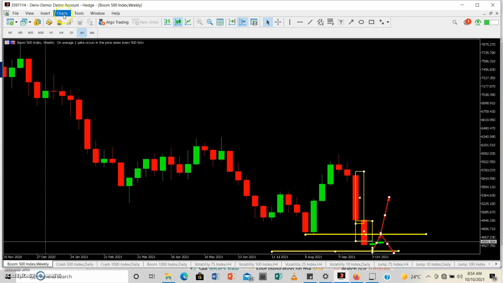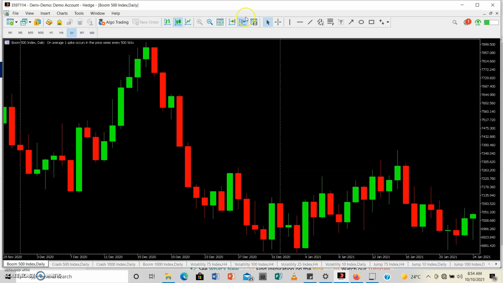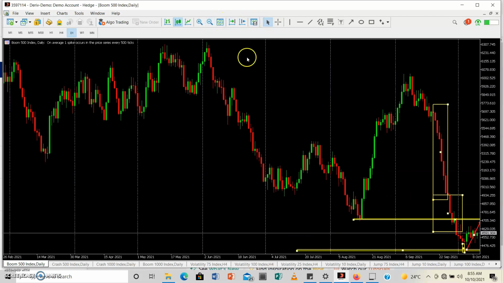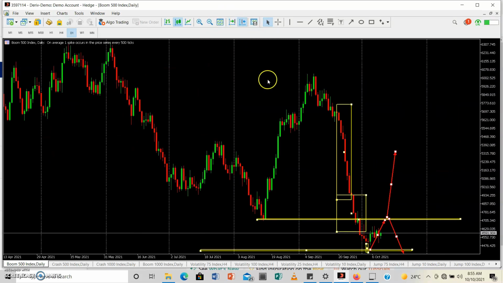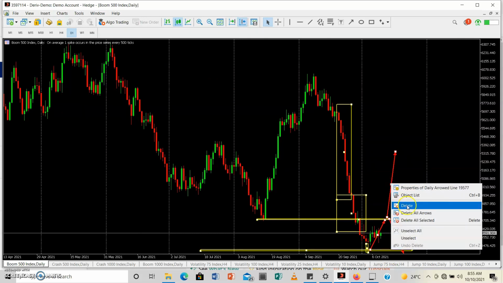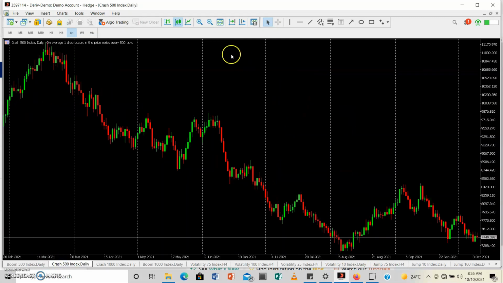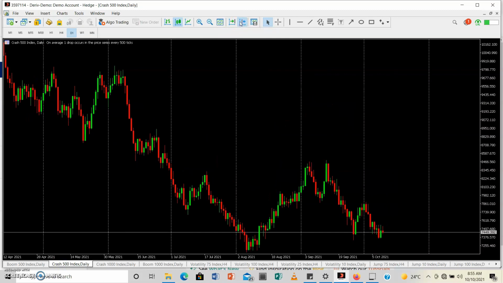So from what we have here, buy trades would make perfect sense, because we are now recovering from these sell trades that we're currently in, right? So this is Boom 500 for you. Let's move on to Crash 500, see what we have.